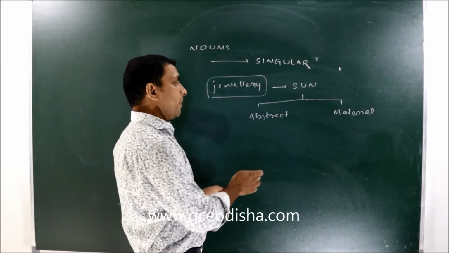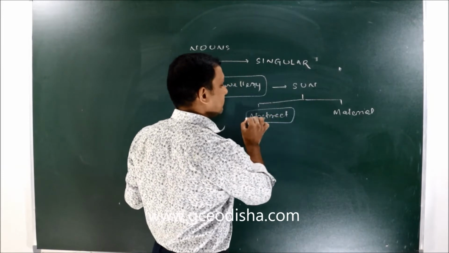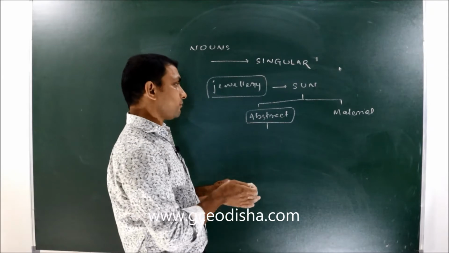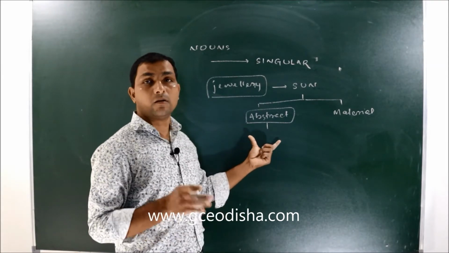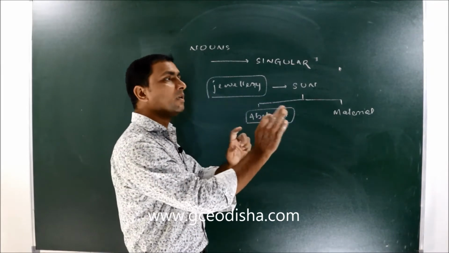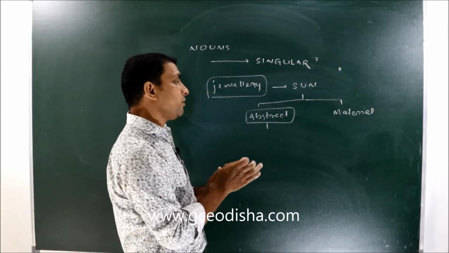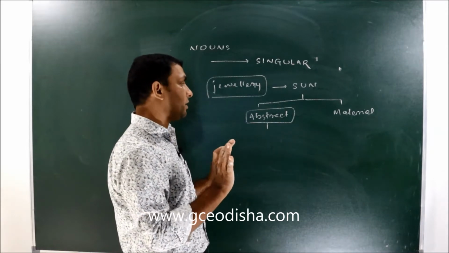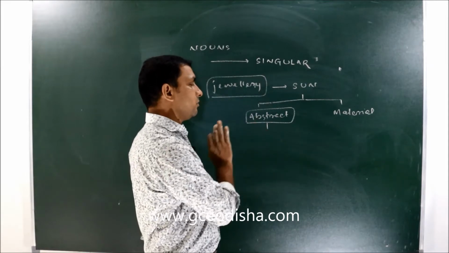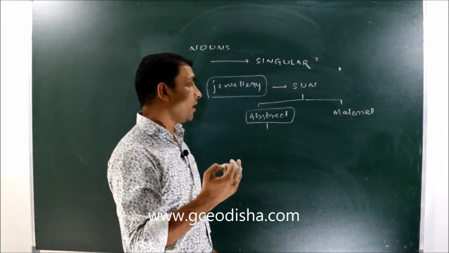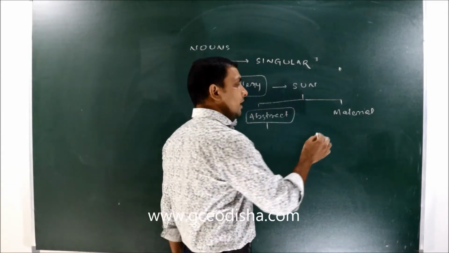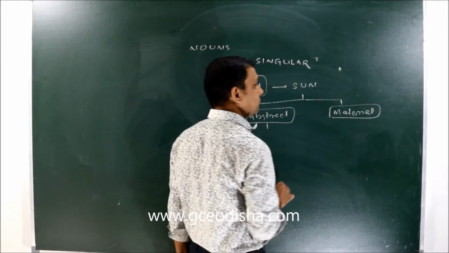What is an abstract noun? Abstract nouns don't have any physical existence. We only feel them, but we can't touch or see them physically. At the same time, a material noun is also uncountable.